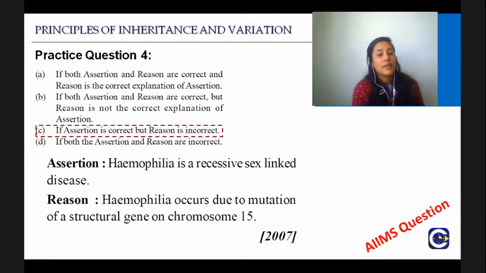So haemophilia is a sex-linked disease, but the genes are present on, write down in the chat box. I know all of you know the answer, but I just want you to write it down. So where are the genes for haemophilia present? Everybody who answered C already knows where the genes are present, that is why they know the reason is incorrect.